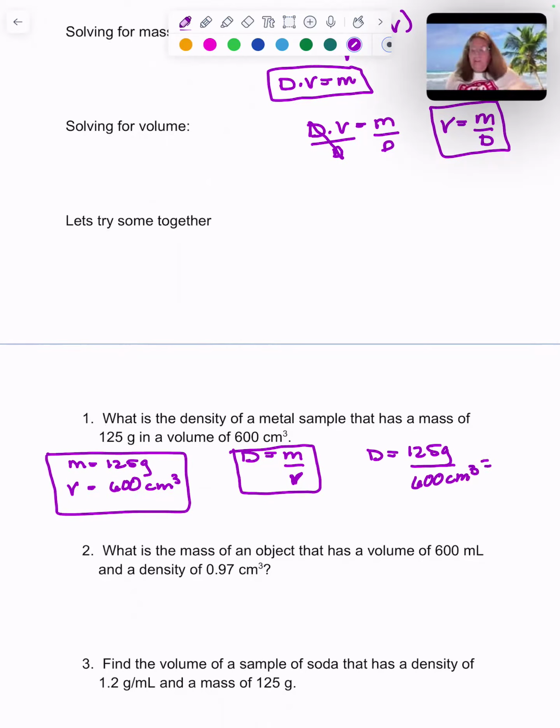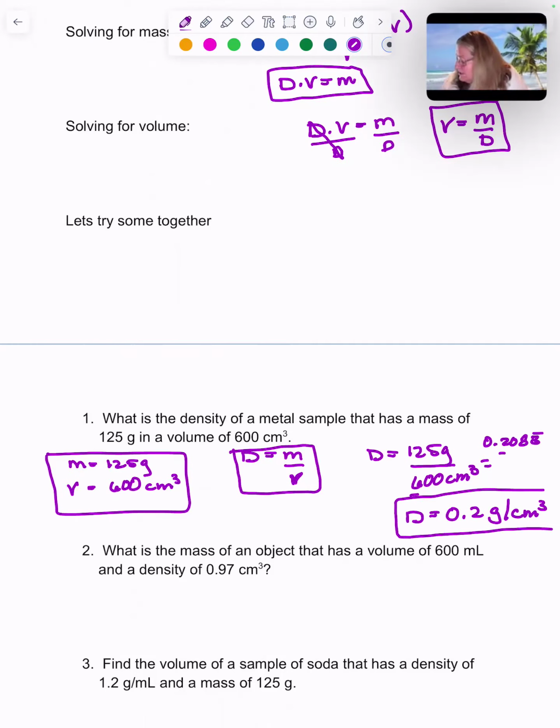We'll take out our calculator. 125 divided by 600. And now we need significant figures. Well, 600 only has one significant figure in it. My answer came out to be 0.208 with a 3 repeating. With one significant figure, I'm going to call my density 0.2 grams per centimeter cubed. To make it stand out, I'm going to box that answer or highlight it.